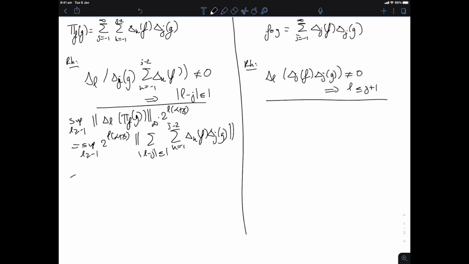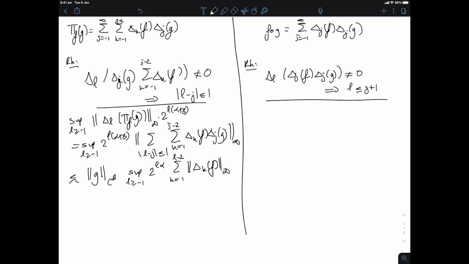Alright, so now up to a constant, we can pull out from here, L is roughly j, the C^β norm of g, and then we are left with the sup over L greater than -1 of 2^{Lα} times the sum k equals -1 to L-2 of the sup norm of Δ_k f.